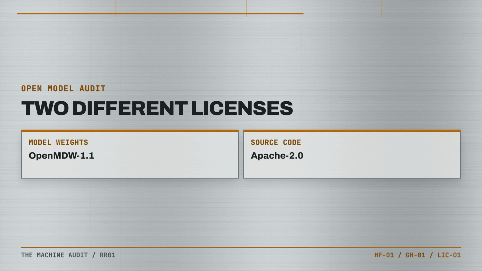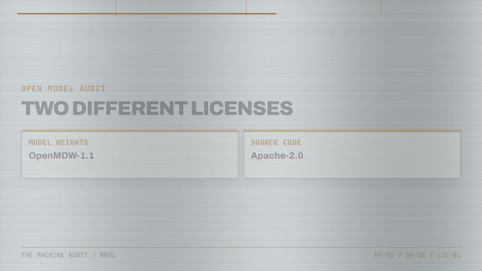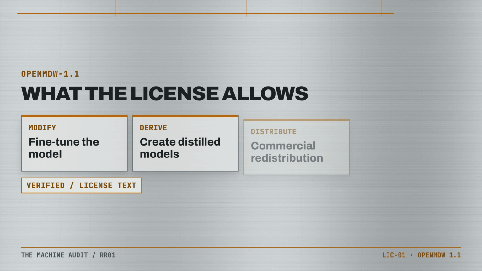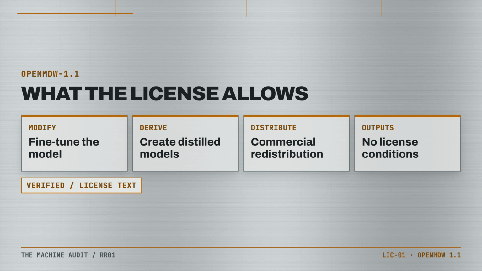The model weights are released under OpenMDW 1.1. The accompanying source code is under Apache 2.0. OpenMDW allows modification, fine-tuning, derivatives, and commercial distribution, while requiring the relevant license and origin notices when model materials are redistributed. It also places no license conditions on outputs generated by the model.